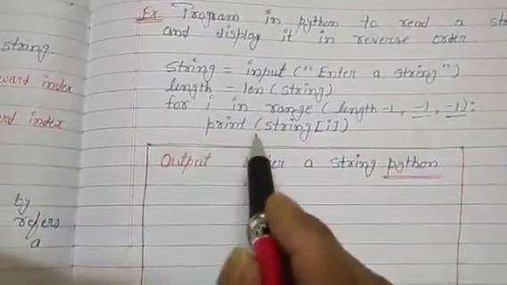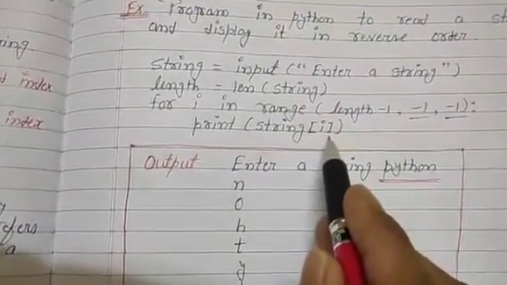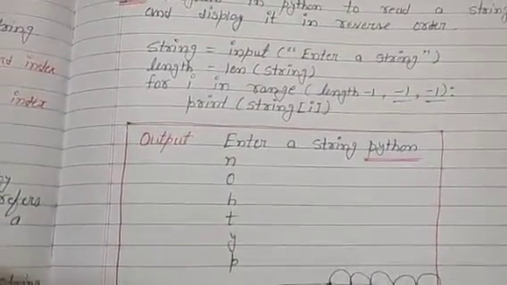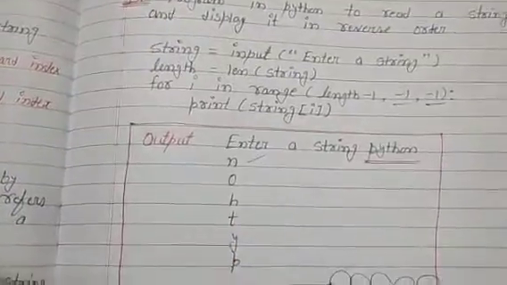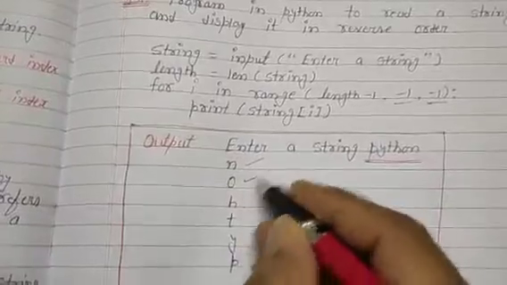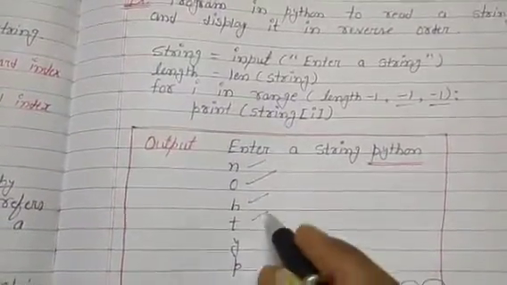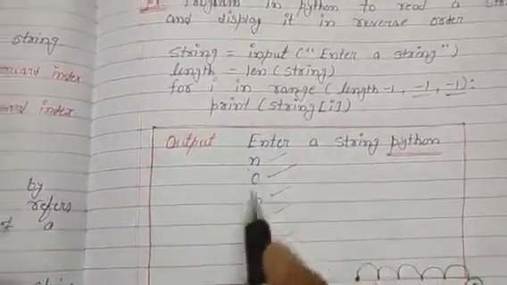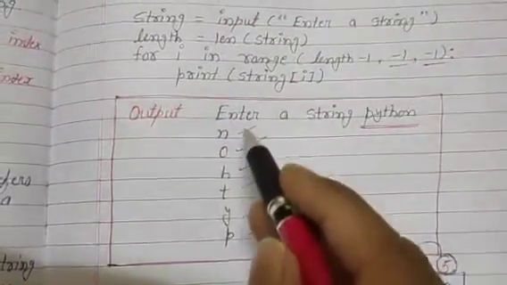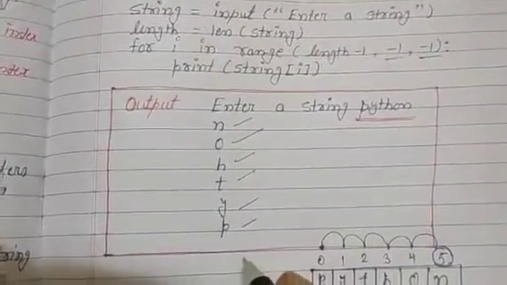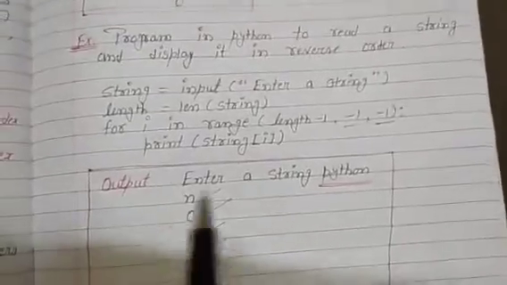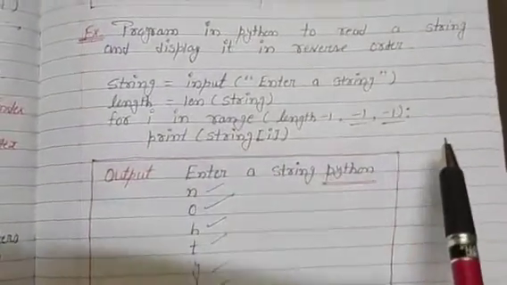In each iteration string[i] is displayed: first string[5], which is N, so N is displayed. Then in the next iteration string[4], so O is displayed, then H, T, Y and P. So the output: enter a string, the user gives Python, and the reverse form of Python is displayed. This is the concept of displaying the reverse of a string.